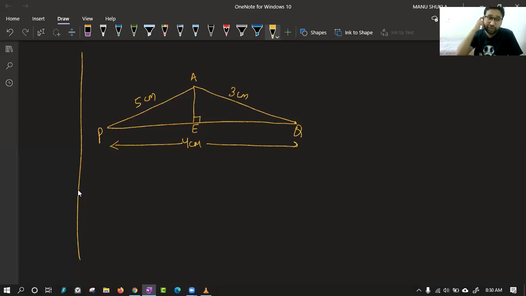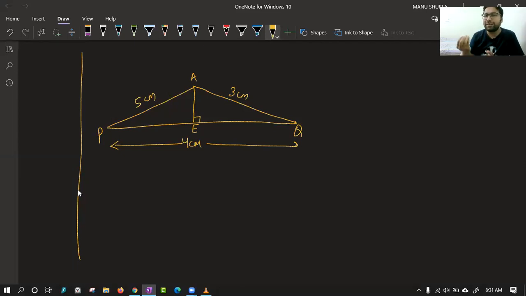Now tell me class, fast, time is less. Sir, we have to prove AE perpendicular. But we have done that already, Utkarsh. And yes, we have to prove it perpendicular, because after proving perpendicular, it will be easy for us to use the formula half base into height. Okay. Now, class, we can use the chapter Heron's formula.